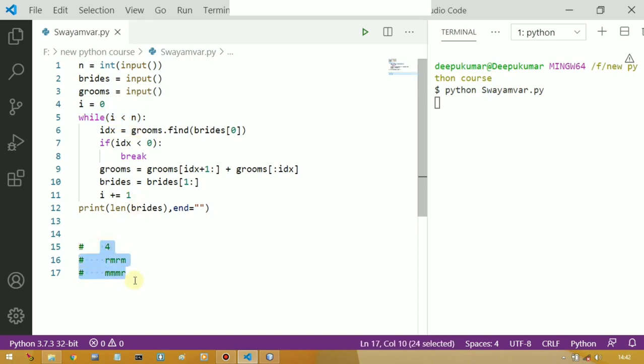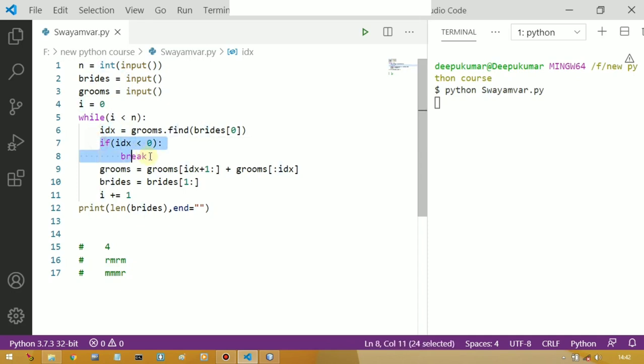Suppose this sample input. The n value is 4, so 0 less than 4 condition is true, and in every iteration we will increment the value of i by 1. First of all, what we are doing: grooms dot find brides of 0. Here brides of 0 is R. So we are finding the index of the first occurrence of R in grooms. So we will get 3 here. You can see that at index 3, R is present. So idx will hold 3.